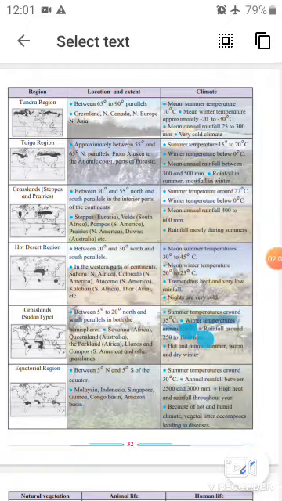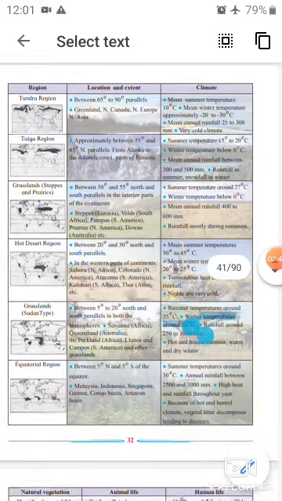A very cold climate is found in this region, and here also short-lived vegetal life is seen. Animals in this region have soft and thick fur, and population is found to be less. Okay student, and see, here summer temperature is 15° to 20° Celsius, and winter temperature is below 0° Celsius, so it is a cold area, the taiga region.